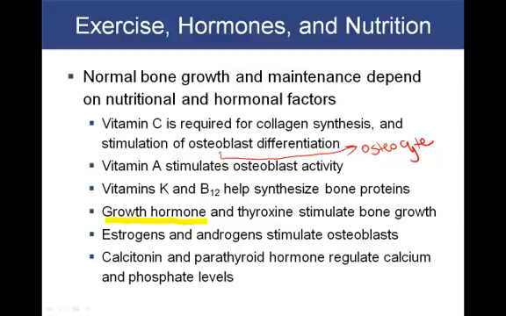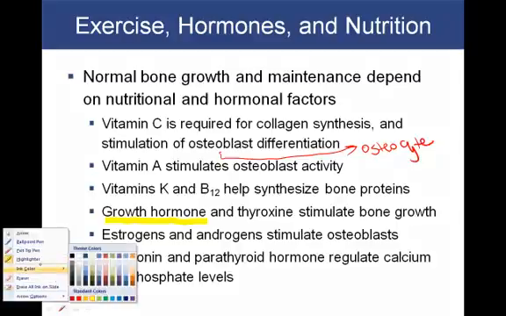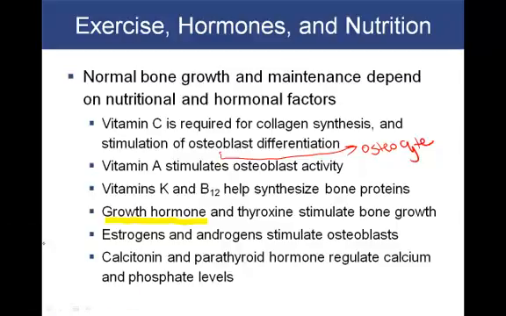And lastly, we'll look at the calcitonin and parathyroid hormones. These two particular hormones are antagonistic. We'll define this term later as we look at their activity, but I just want to get that out there now so you can start thinking about it.